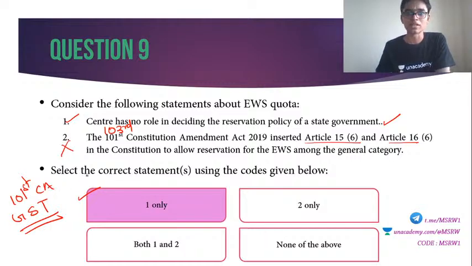Be very careful. Sometimes in the question paper, it will be given as Constitutional Amendment Act. Then it is 101st, correct. But sometimes in the question paper, it will be Constitutional Amendment Bill. GST is, I think, the 122nd Constitutional Amendment Bill. But it is the 101st Constitutional Amendment Act. So be very careful regarding these numbers. So here the answer is the 103rd Constitutional Amendment Act.